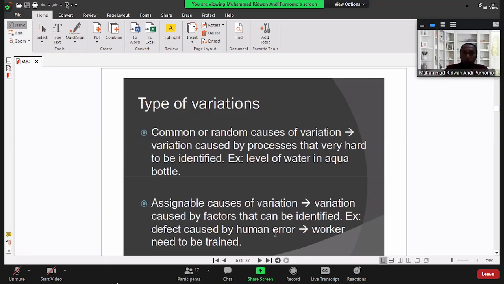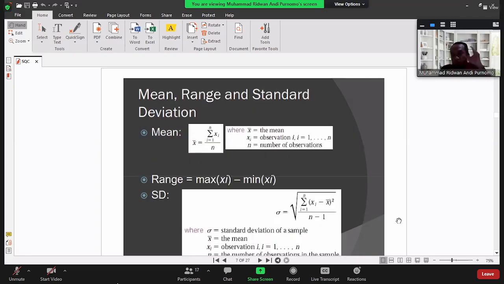Let's continue. Now we go slightly deeper into the statistical approach. First we need to know how to calculate the mean value. Mean is like the average value. The equation is just the normal average: we sum the data, and after that we divide by the number of data. Then we call it the mean value, or the average value. Range, I already explained: maximum data minus minimum data.